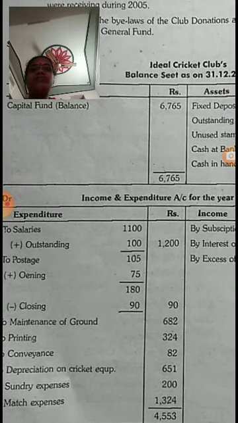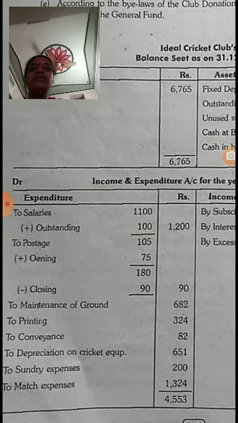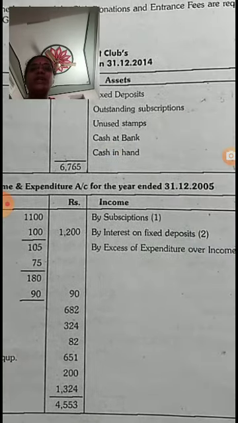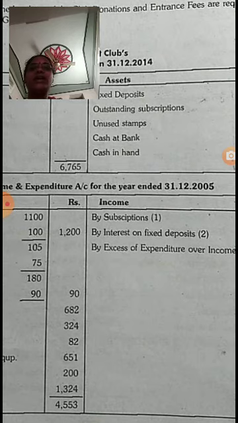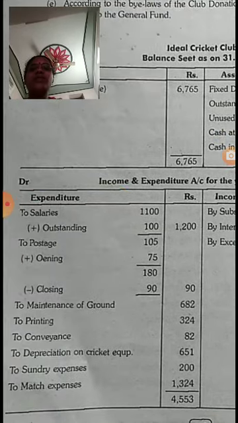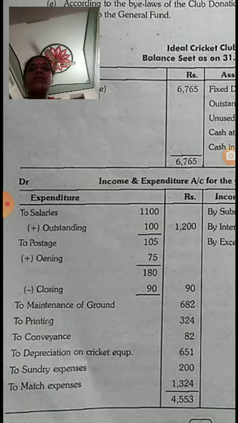Now let us prepare the income and expenditure account for the year ended 31/12/2005. On the debit side, expenditures: salaries 1,100 plus outstanding 100 rupees, which is given in the problem, that is 1,200.